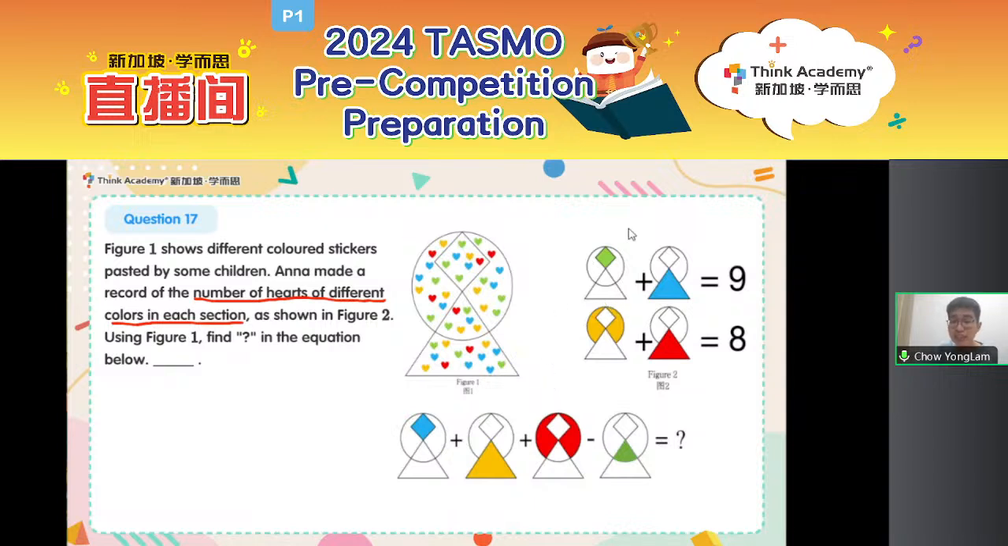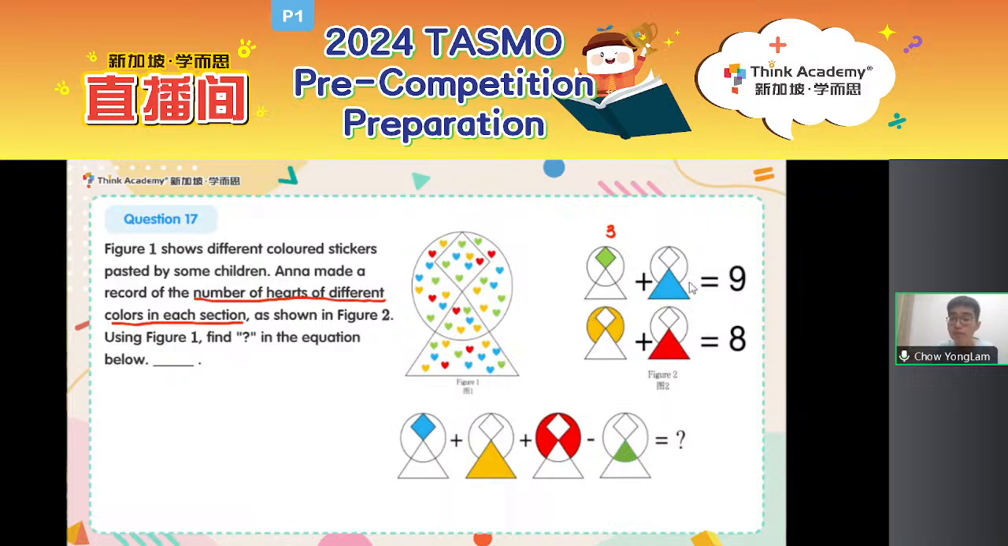So basically, each figure represents a certain number of hearts. For example, in the first part, we have the green diamond over here. Green diamond means how many green hearts are there in this diamond? So let's count together. 1, 2, 3. Since there are 3 green hearts in this diamond, this symbol represents 3.